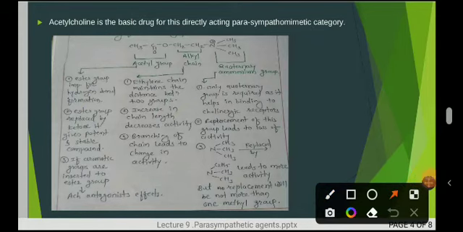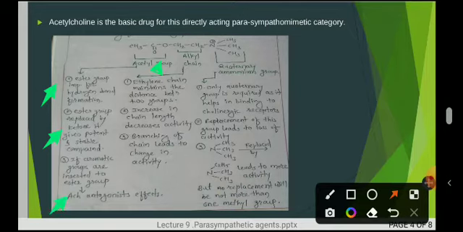First, in case of the acetyl group, why is it necessary in acetylcholine? See its importance. First, the ester group, that is C double bond O and O, is important for hydrogen bond formation. Second, if this ester group is replaced by a ketone group, we will get a more potent and stable compound.